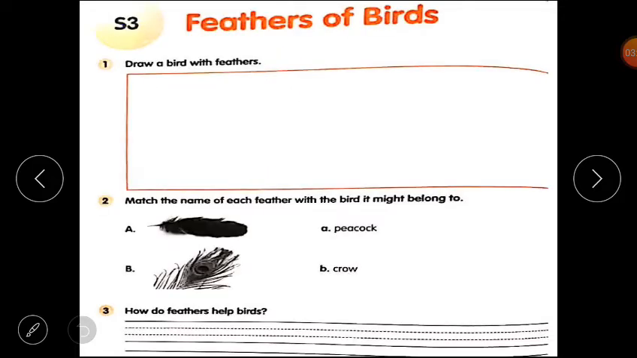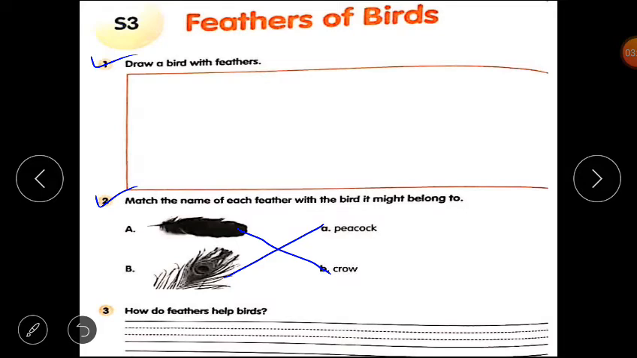Now please open your worksheet. S3, feathers of birds. So first question is, draw a bird with feathers. आपको एक bird draw करना है जिसके feathers हैं. You can draw a sparrow, a parrot. So you can draw any bird that you want to draw. Next question is question number 2. Match the name of each feather with the bird it might belong to. आपको हर एक feather को उसके bird से match करना है. Clear? So black feather belongs to crow and peacock's feather is this.